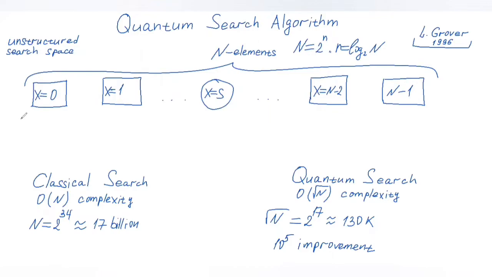The very left element encoding in the binary form will be all 0. So all qubits representing the search space will be in the state of 0, and we would need n of those. The next element will be represented by qubits all in the state of 0, except for the very last one.